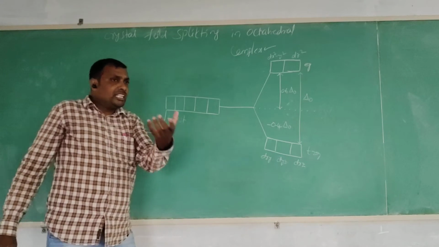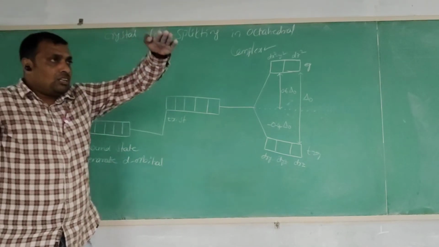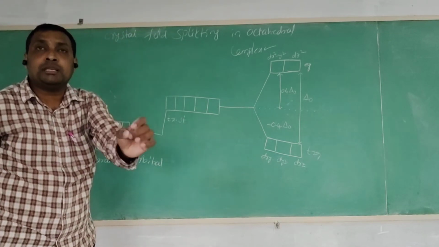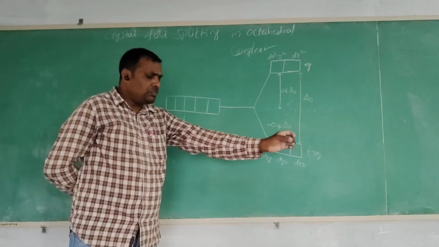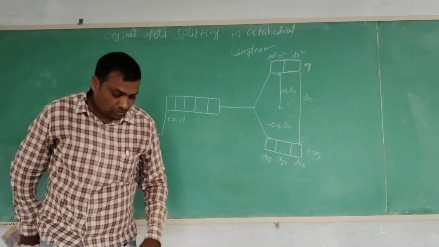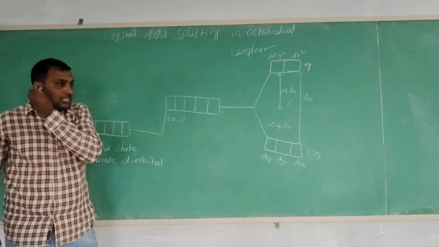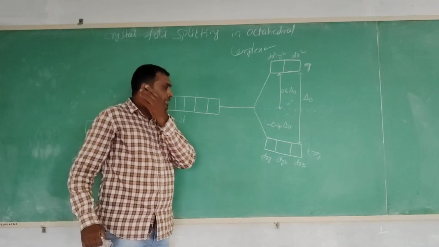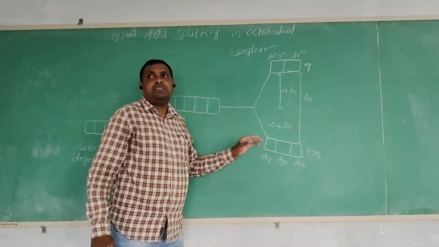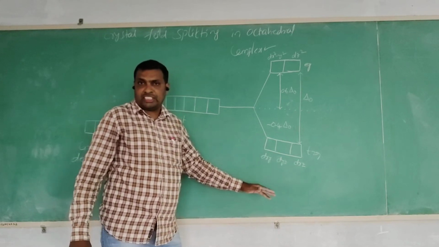Sir, why do the T2g orbitals have lower energy? The reason is that less repulsion is present between the ligand and the d orbitals. Why is there less repulsion? Because these orbital lobes are present in between the axes, these orbitals are split into lower energy.